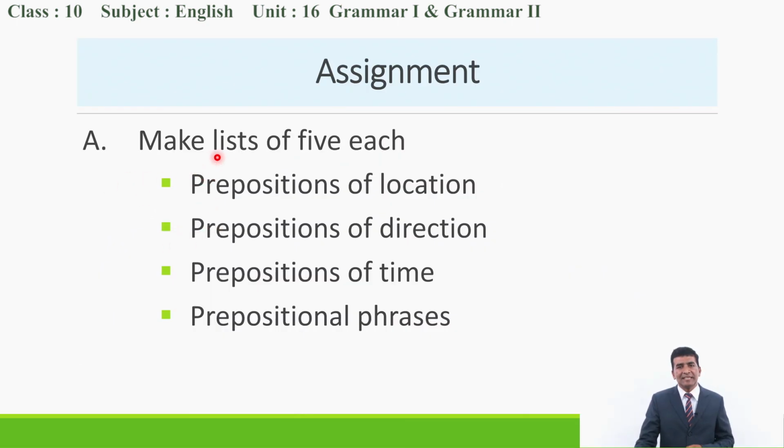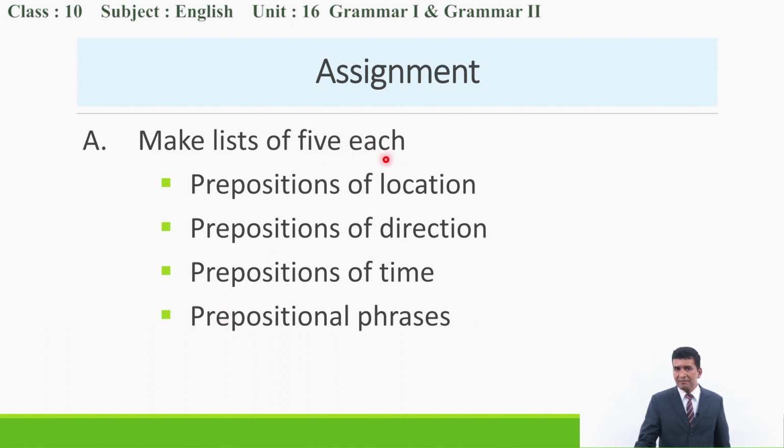As an assignment, you'll make a list of 5 each of prepositions of location, prepositions of directions, prepositions of time, and prepositional phrases. After making the list, you will have 20 prepositions.